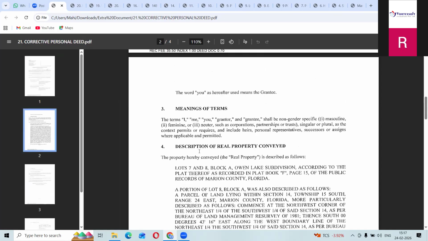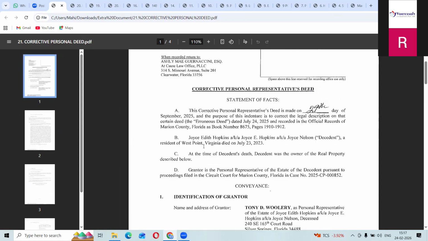So they will make one more personal representative deed, the corrective personal representative deed. If the D is there, they will remove it; if it is not there, they will put it in. So for that they make the corrective personal representative deed.